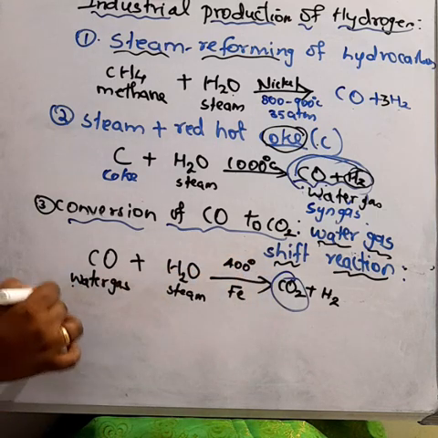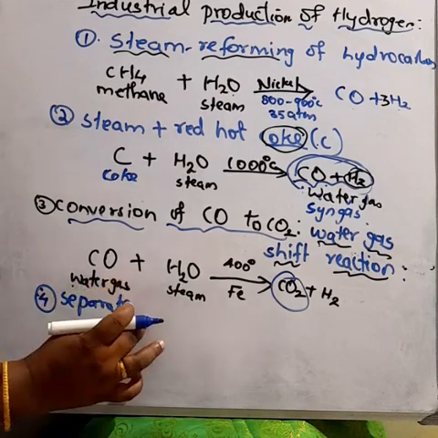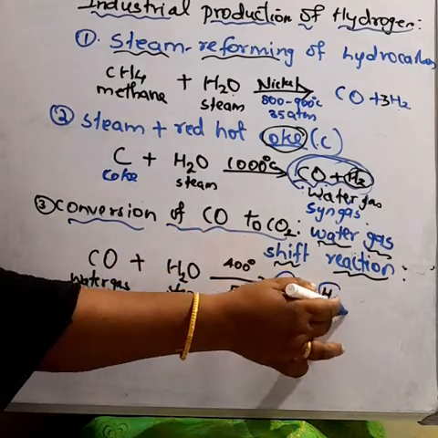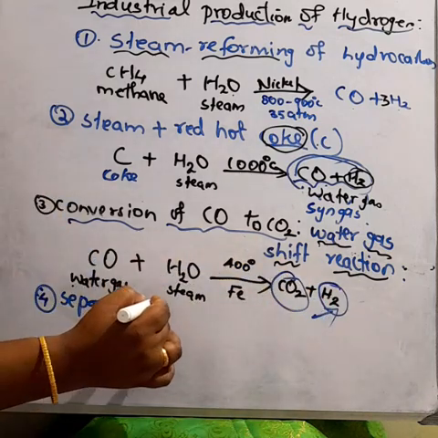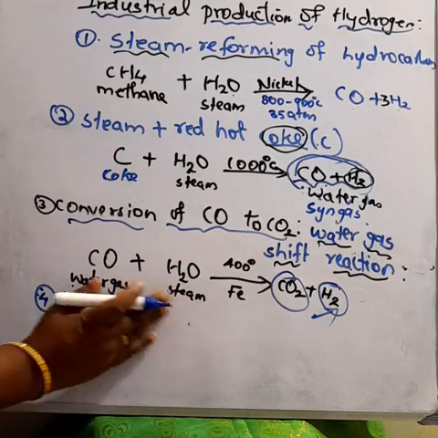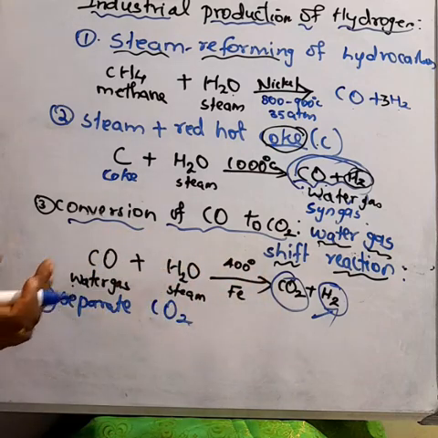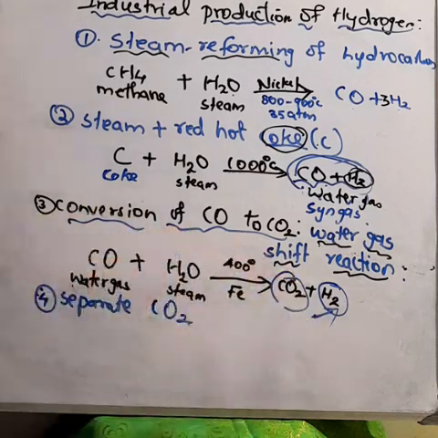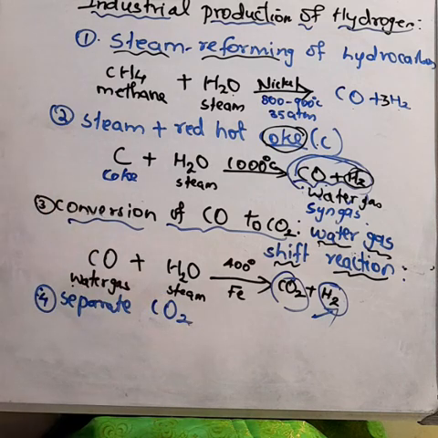Our purpose is to prepare hydrogen, but the water gas shift reaction gives carbon dioxide and hydrogen, so we have to separate the carbon dioxide from the hydrogen.